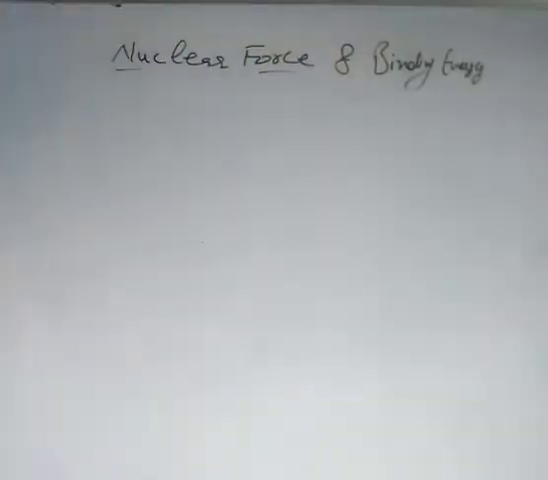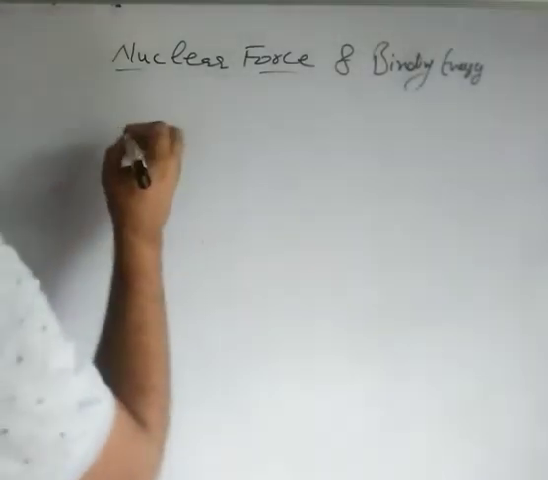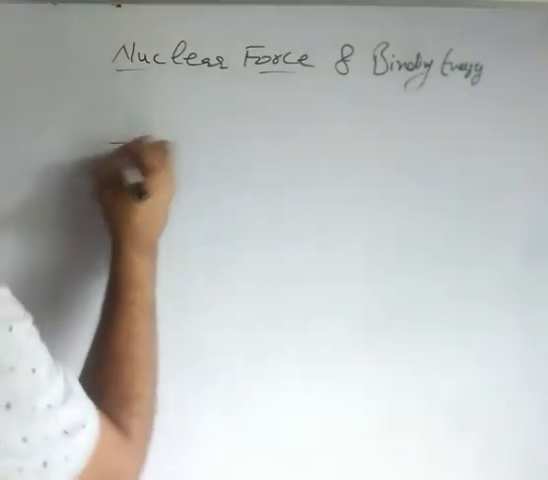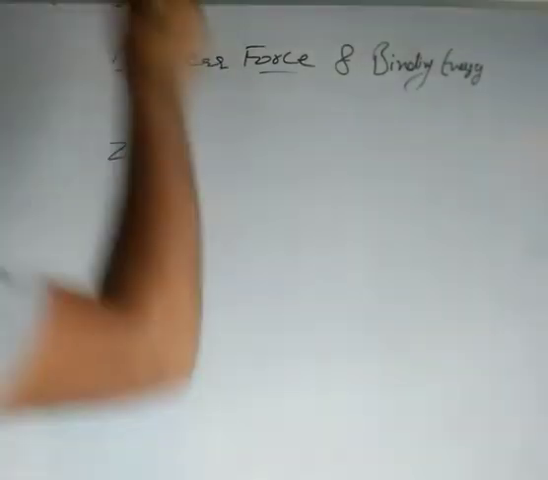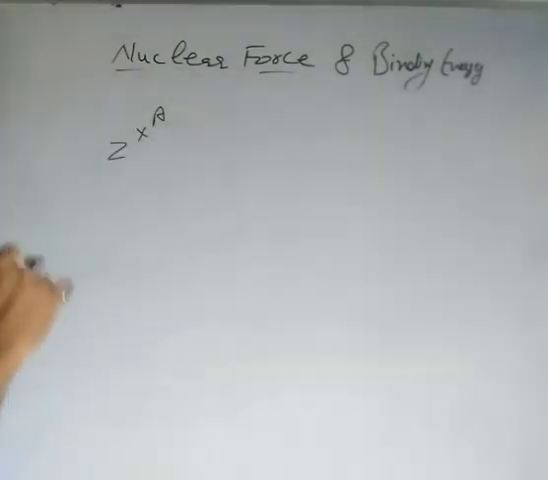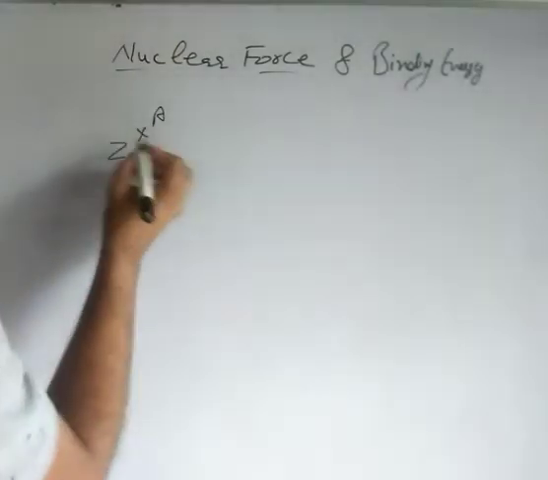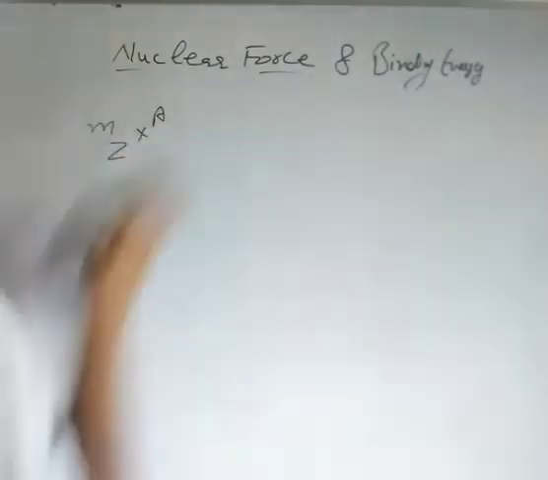So what is this binding energy? Why does this binding energy come? Why do nuclei have binding energy? This is due to the attractive nature of the force. Whenever you have attraction, there will be binding energy. Now consider the nucleus. Suppose I consider the nucleus ZXA of some element. What will be the mass of this nucleus? Suppose this is m, the mass of this nucleus.